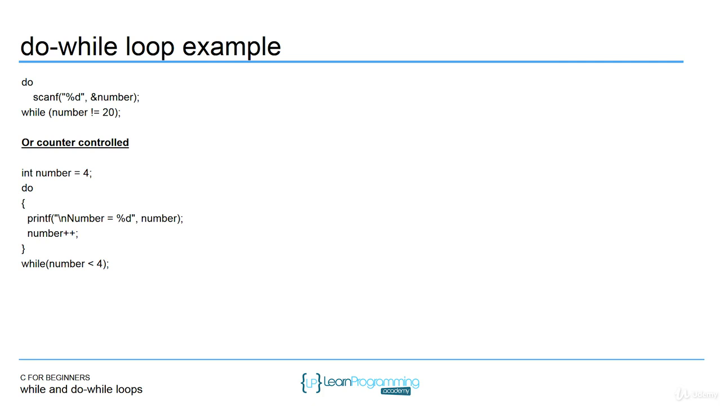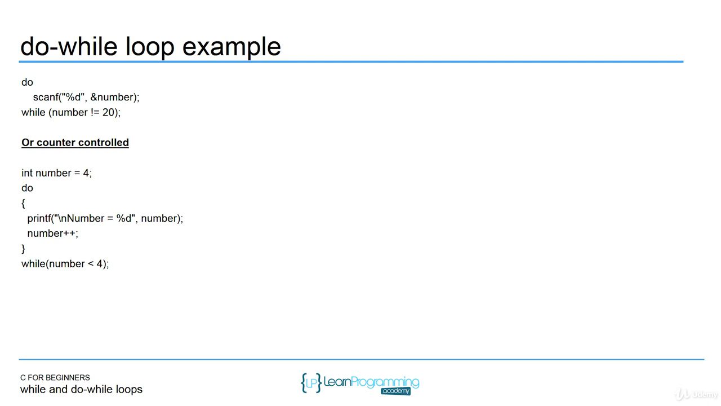So, another do while loop example. The first example here shows how the loop may execute one time or many times, but never zero. It all depends on what the user enters. It's always going to execute at least once, but this is reading input from the keyboard. We see the scanf function, and as long as the user doesn't enter 20, they'll keep executing this loop.